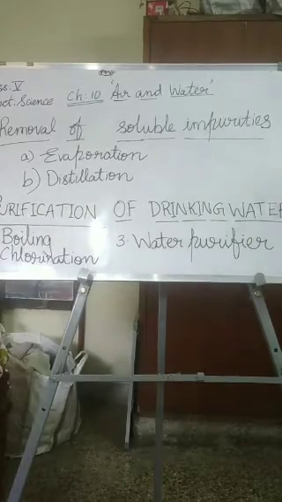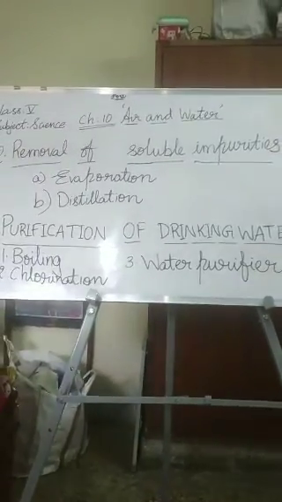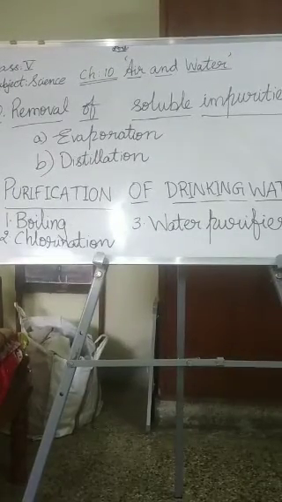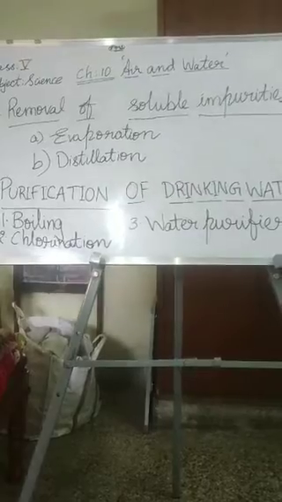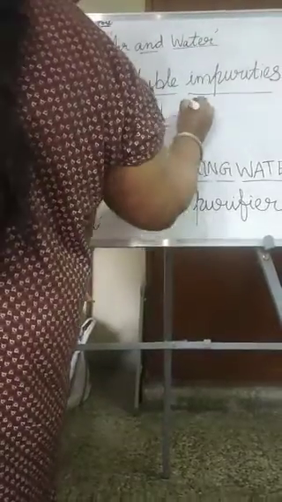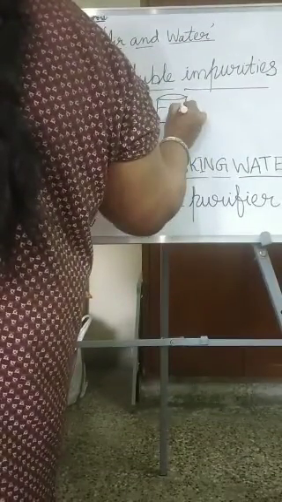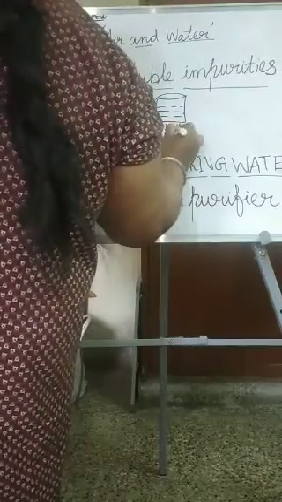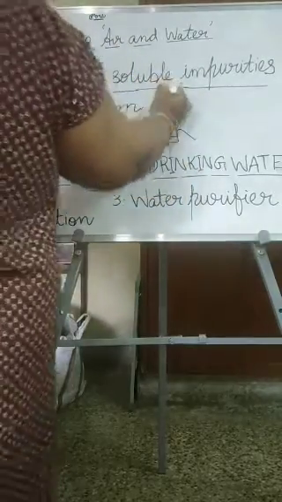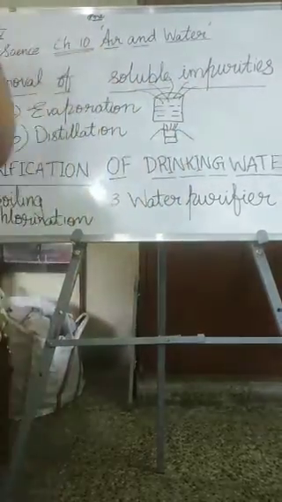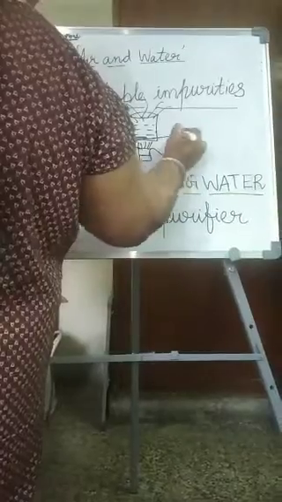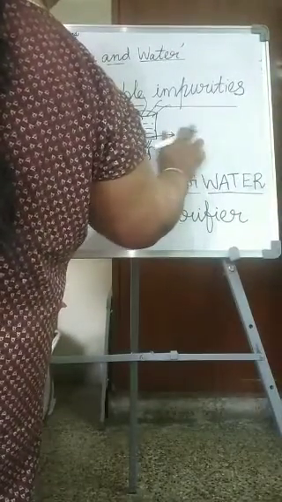Now what is evaporation? In this method, the solution containing the soluble impurities like salt is heated, and after some time the water gets evaporated into steam. It changes into steam and the impurities are left behind. So this process is called evaporation. That means we are only heating it. In the beaker, here we are taking water and down below we are heating it. So all the water is evaporated, leaving the impurities down. So this is called evaporation. Okay, the impurities are left behind here.